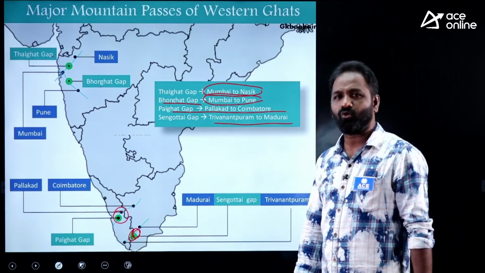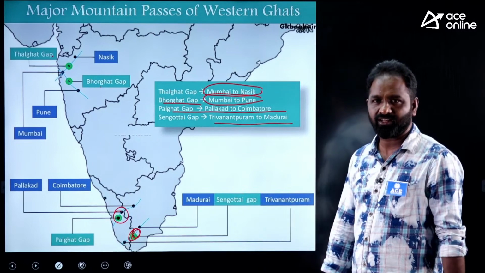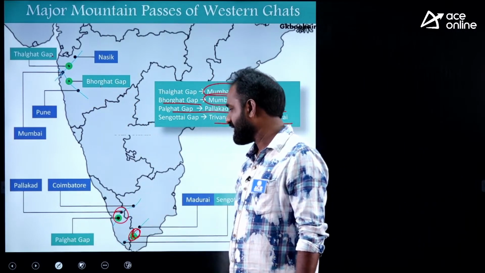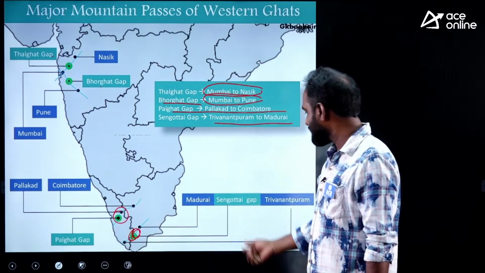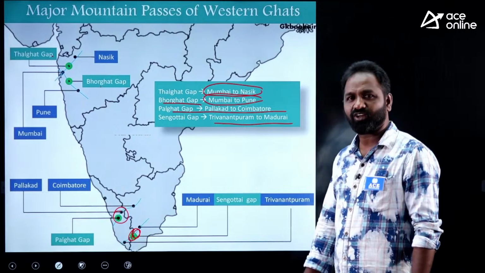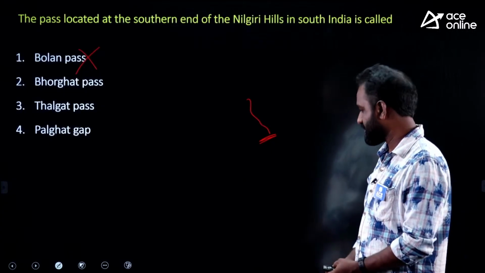Now you can come to a conclusion. Which pass is located at the southern Nilgiri Hills? Can you see the Nilgiri Hills here or here? So is it the Palgad Gap, the Sengotte Gap, or the Borgad Gap? You can come to a conclusion easily. So these are some questions.